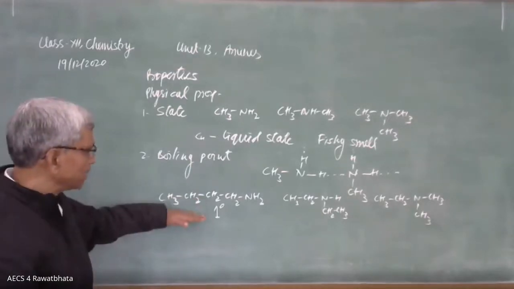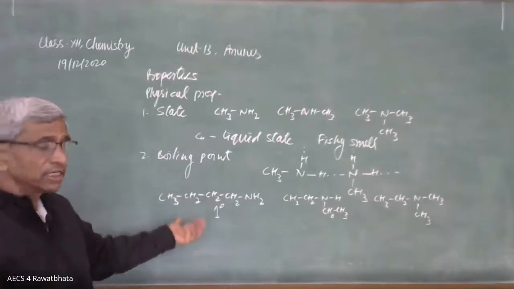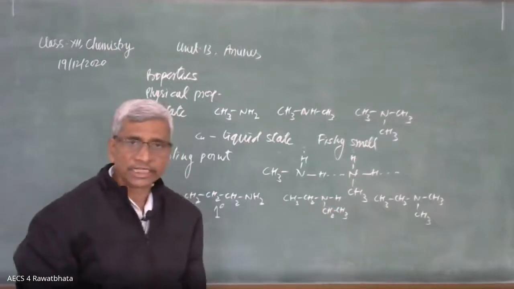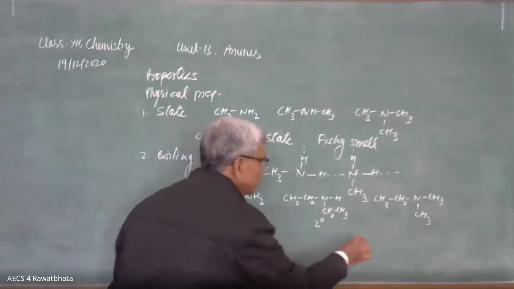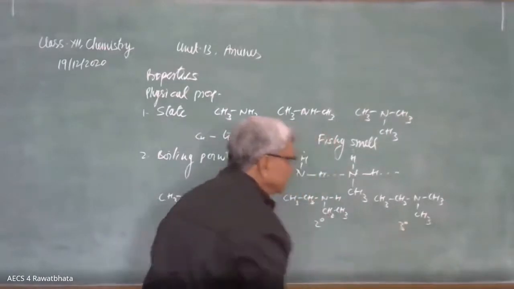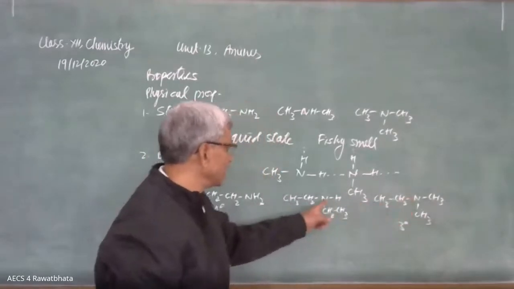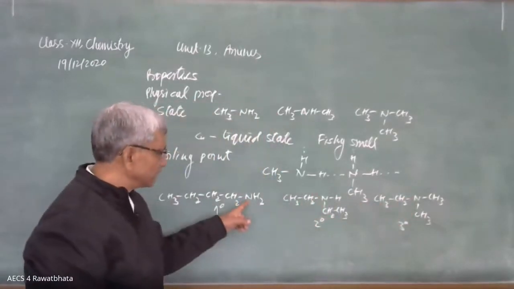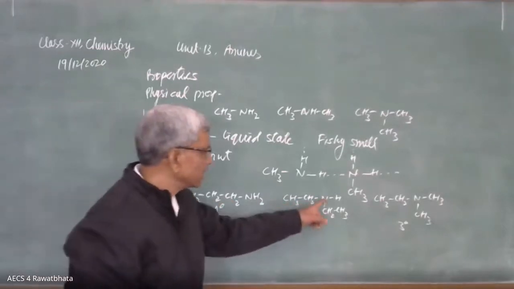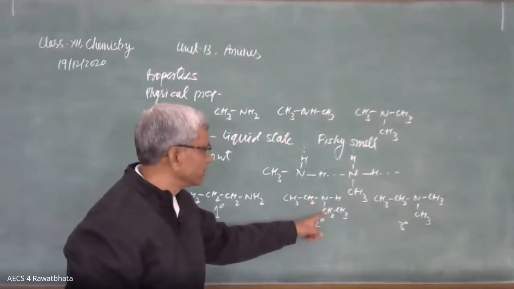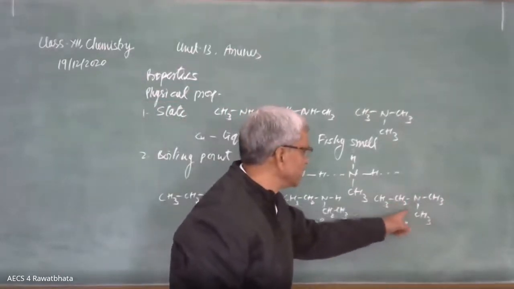This primary amine has a long chain, that's why its surface area is greater than 2 degree and 3 degree. This is 1 degree amine, this is 2 degree amine, here it is 3 degree amine. In amines, the degree is decided by nitrogen. Here this nitrogen is connected with 1 carbon, that's why it is 1 degree. This nitrogen is connected with 2 carbon atoms, that's why it is 2 degree, and here it is connected with 3, that's why it is 3 degree.